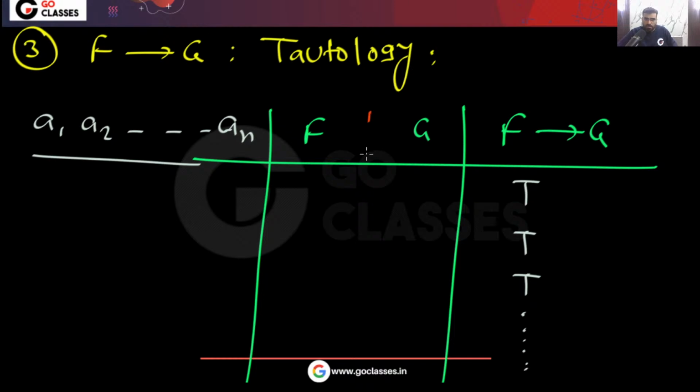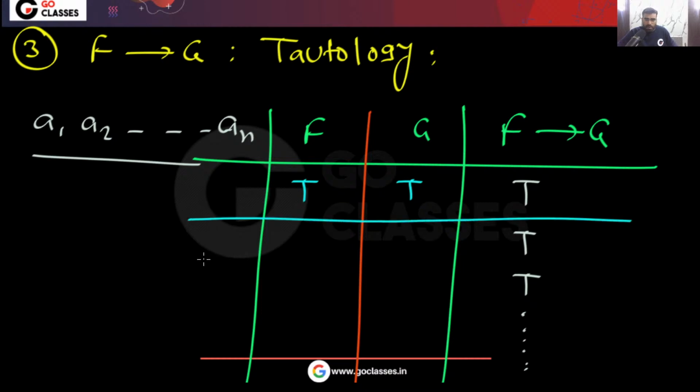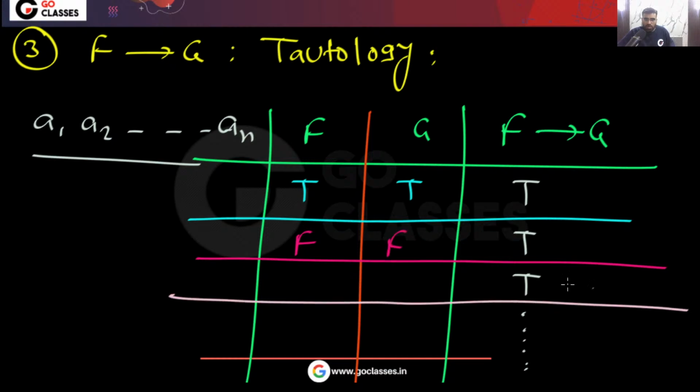Now in this situation, what is possible? For example, this is possible, right? Maybe in this row, both F and G are true. In the next row, maybe both are false. In the next row, maybe F is false, G is true. Yes or no? Are you getting my point? So like this. Now you can notice here, F is not a contradiction, and G is not a tautology.